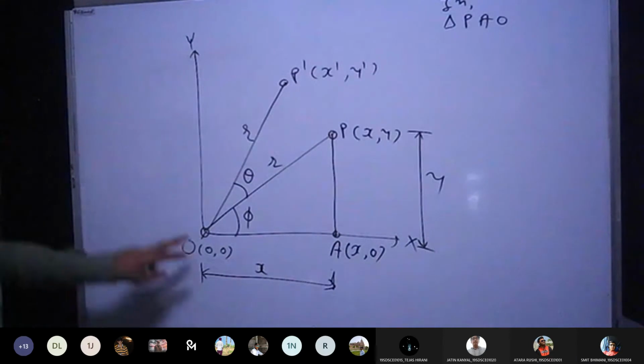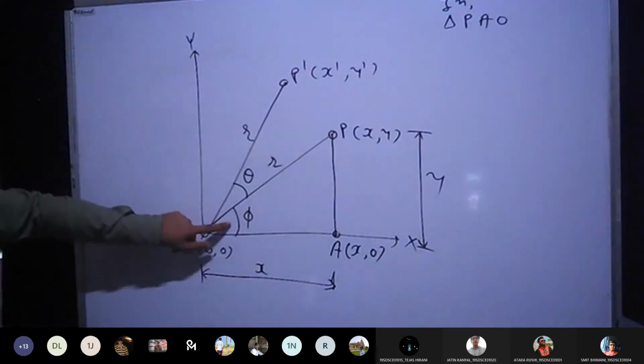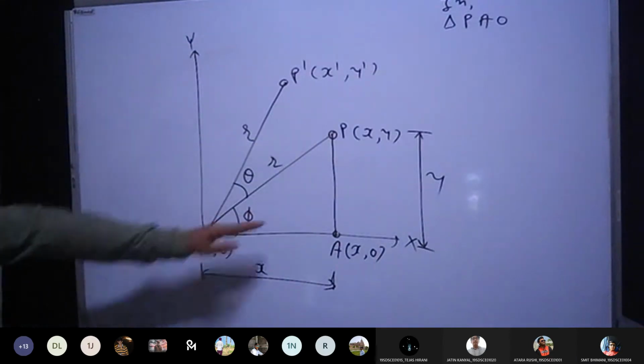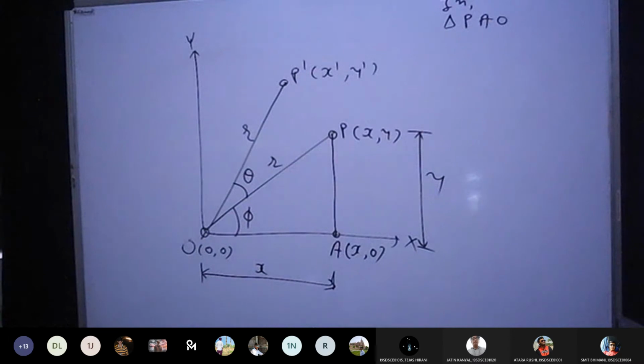Let's say for this triangle OPA, if I am applying trigonometric formulas from the angle phi, and I want to find the value of sin phi and cos phi, how can I find it? The sine is equal to hypotenuse upon base. Sorry, base upon hypotenuse. Correct.